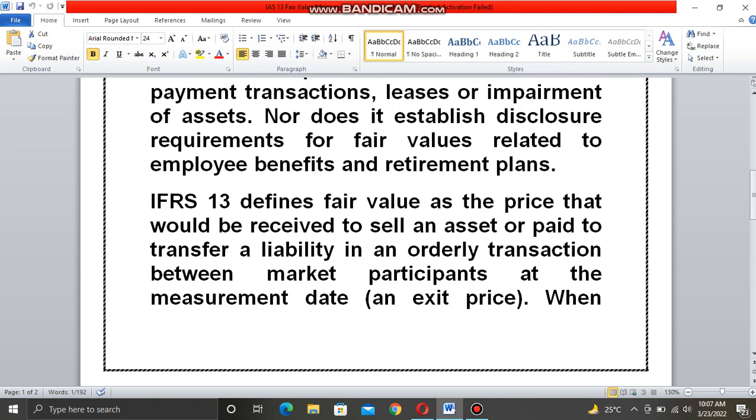Whenever you sell your asset, you have to measure the fair value on the measurement date, the exit date, the date when you are supposed to sell your asset. You have to consider the amount of selling at that specific date.